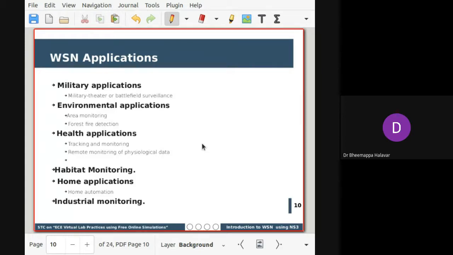Then there is habitat monitoring, and home applications where we can do home automation. Another important application of WSN is industrial monitoring. Every industry has a number of devices. For a production unit, there will be a different set of units involved. For each unit, we can observe whether the unit is working properly or not, with other monitoring like fire detection at that level, or monitoring whether the unit is performing correctly. At different levels, we can collect the information at the industrial level. These are some applications where we can use WSN.